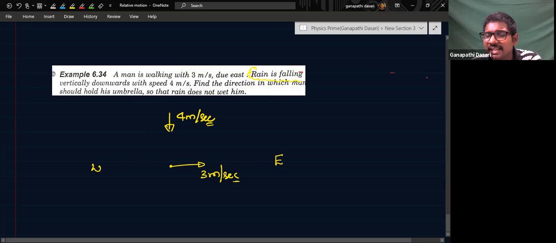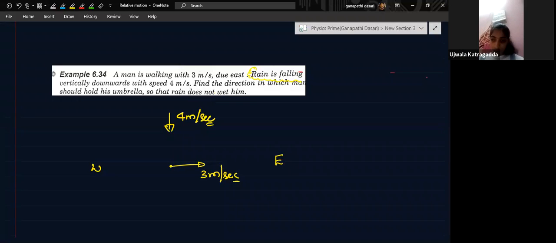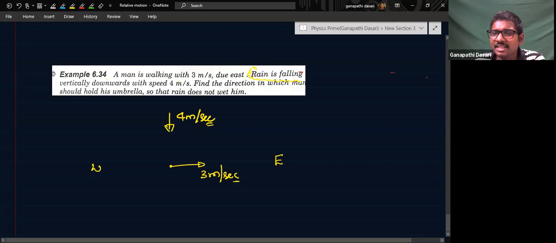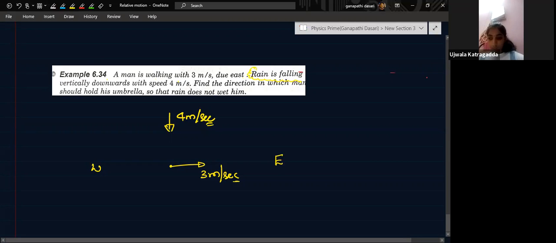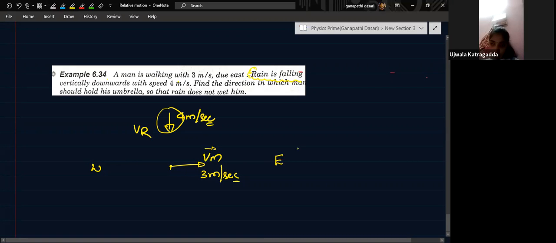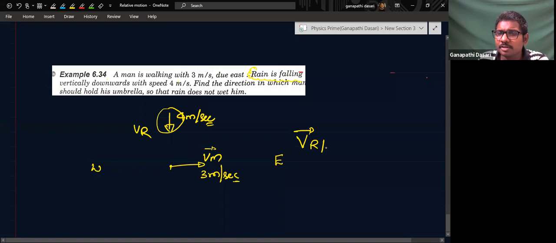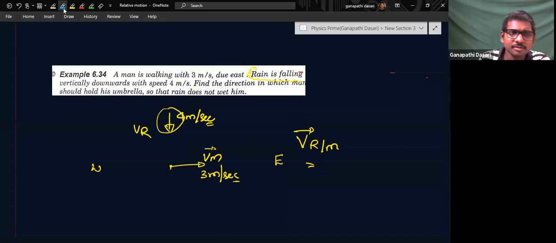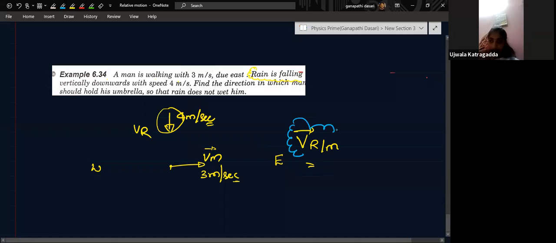Now, how will the man experience the rain? Not with respect to ground. If a man is in motion, he will experience the rain with respect to man. So the rain velocity is like this, this is VR, and man velocity is like this, VM. What we need to find out is the velocity of the rain with respect to man, VRM.